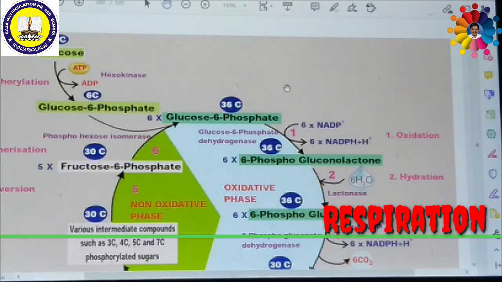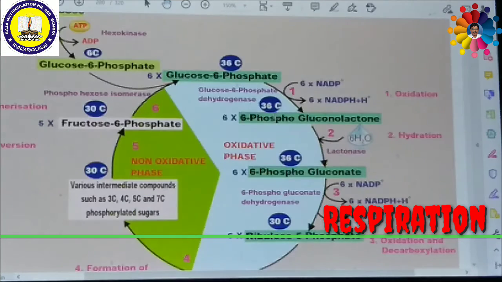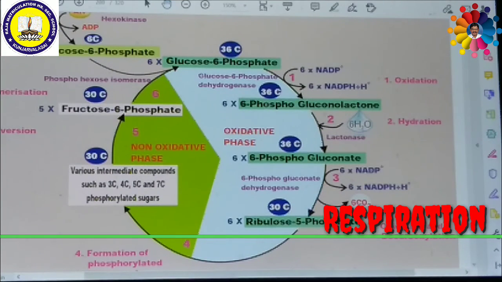It is not NADH, it is NADPH2. The remaining reaction is the non-oxidative phase. In this picture, the part of the process shown in white is the oxidative phase, and the part of the cycle shown in green is the non-oxidative phase.